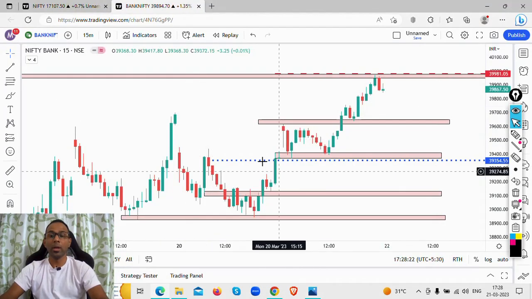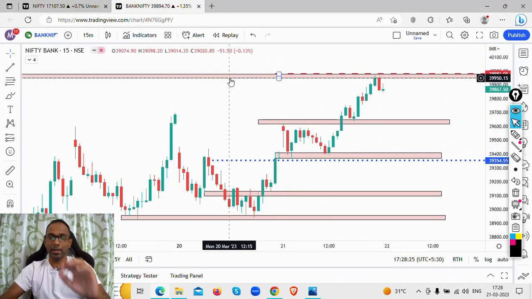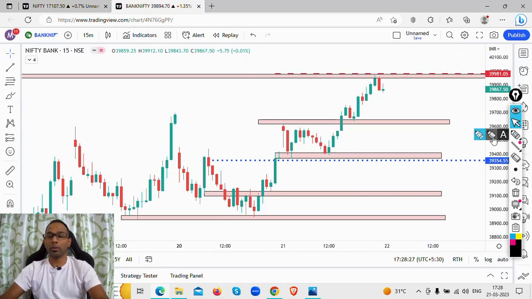So I will discuss a few scenarios here, and you will get an idea how I'm looking to take a short trade or a long trade. Say, for example, the price gaps down to this particular zone. What is this zone again? Remember, it's a support level because the price has bounced from this level. So if this level acts as a support level and I get a kind of price action showing that the bulls are making a comeback, the buying is happening, this will be my entry around this particular zone. This will be my entry on the long side, and the stop loss will be below this particular zone.